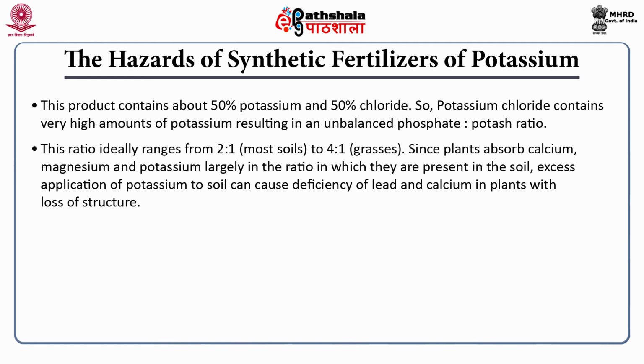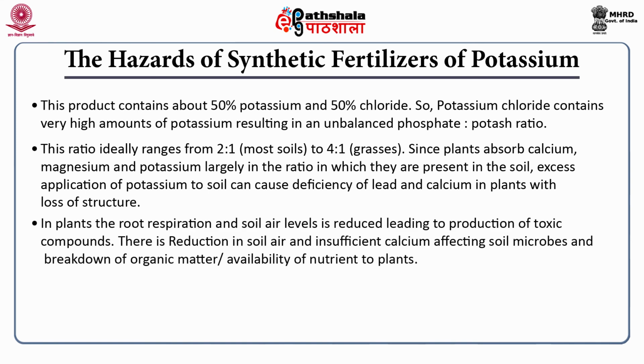Since plants absorb calcium, magnesium and potassium largely in the ratio in which they are present in the soil, excess application of potassium in soil can cause deficiency of magnesium and calcium in plants, with loss of structure.